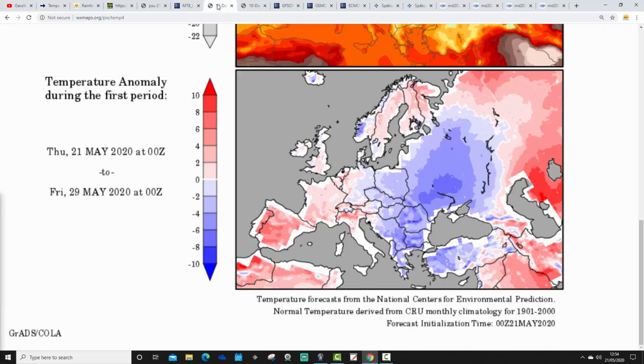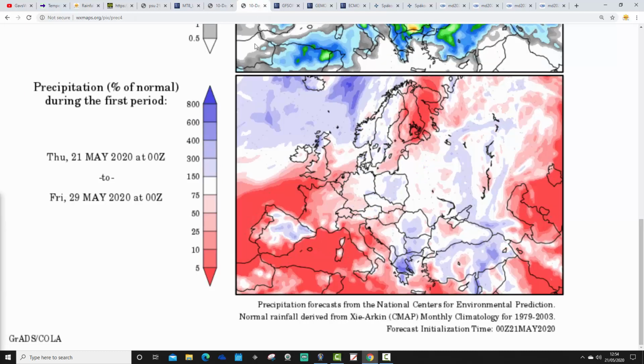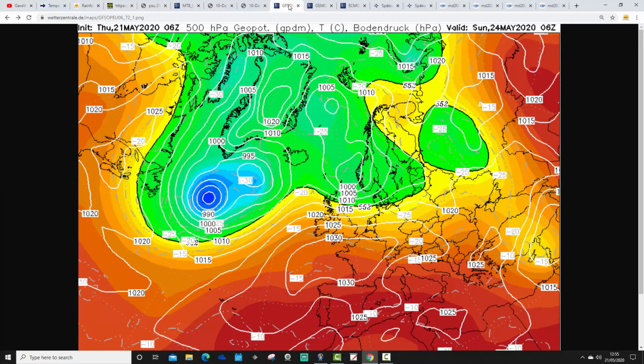Temperature anomalies from the 29th of May are overall on the warmer than average side. It's going to be a milder than average week coming up. And precipitation anomalies are wetter than average for the northwest of Scotland, but drier than average for England and Wales, quite substantially so. So the high pressure fest goes on really for England and Wales. It is a little bit more unsettled up in the north.